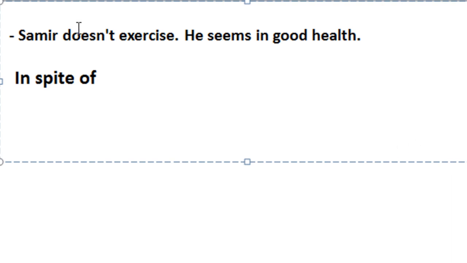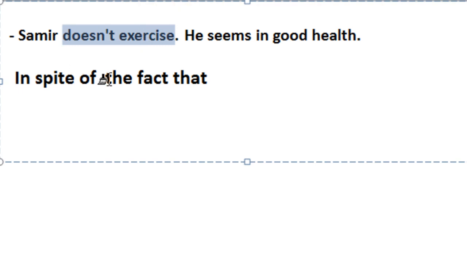So here, given that we have a sentence, Samir doesn't exercise, we can keep it unchanged. We can keep it unchanged and put before it the fact that. Comma should be put before the second clause.